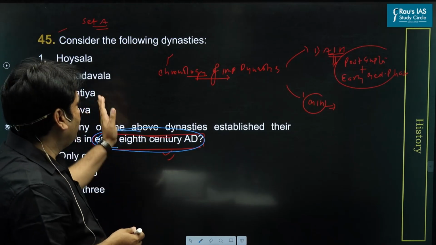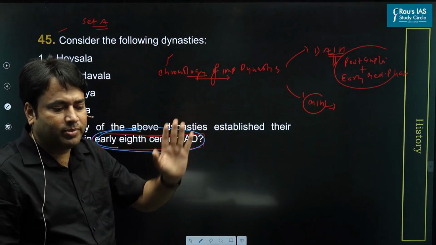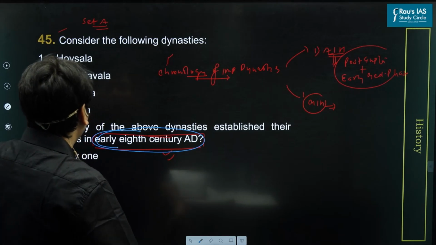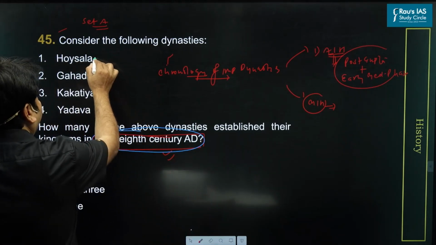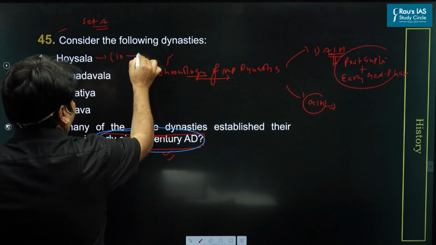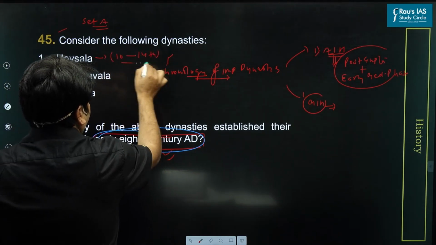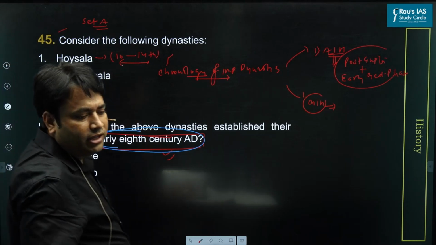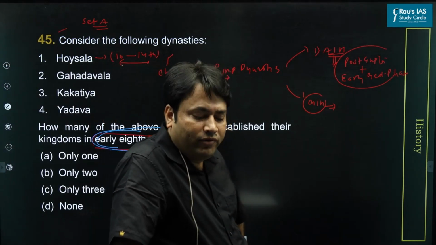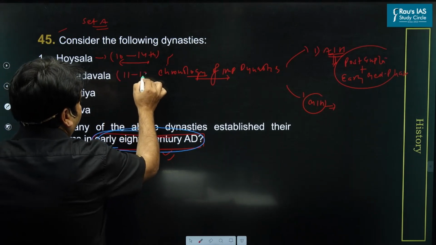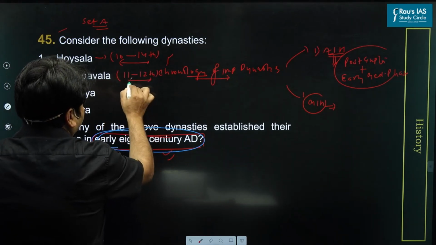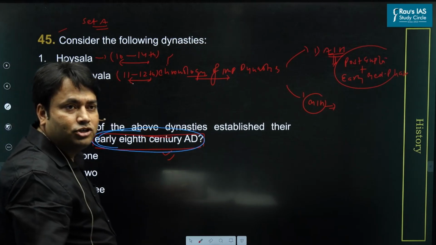So we are going to discuss those important aspects. First, remember that when we talk about Hoysala rulers, their period of dominance can be counted from 10th to 14th century AD. When we talk about Gahadavala rulers, 11th and 12th century AD is the phase of their imperial dominance.